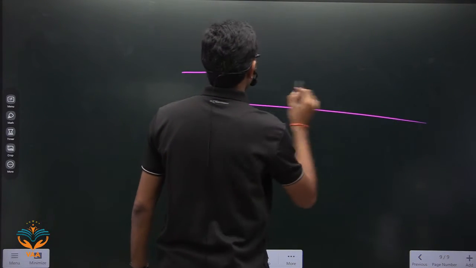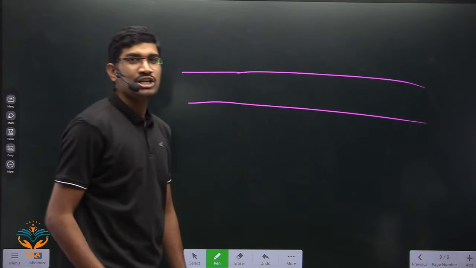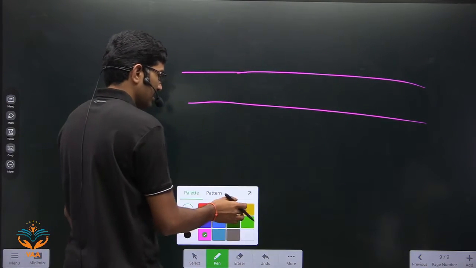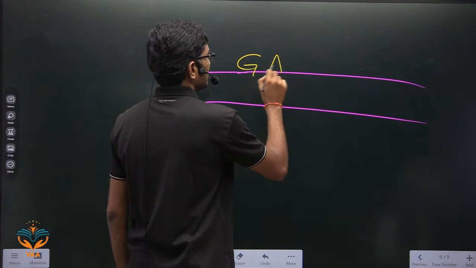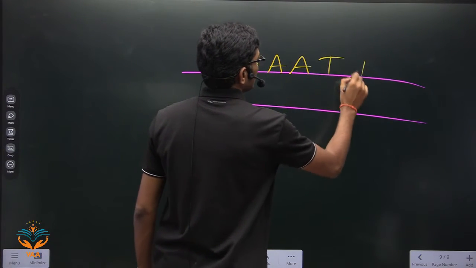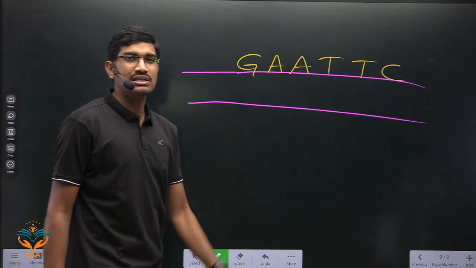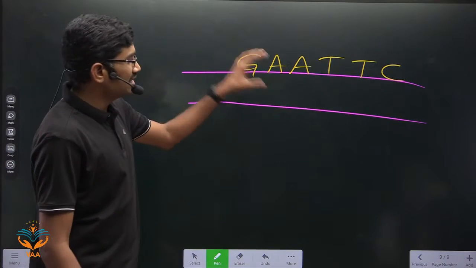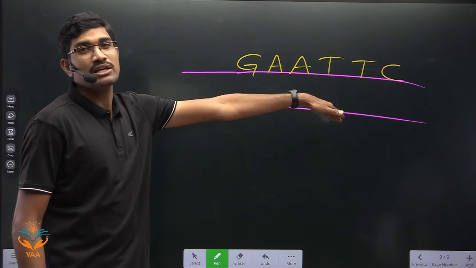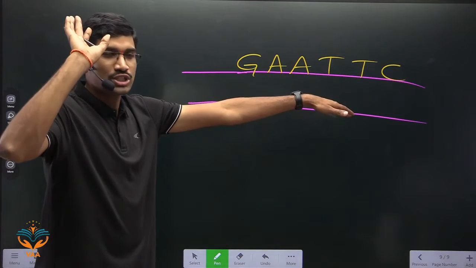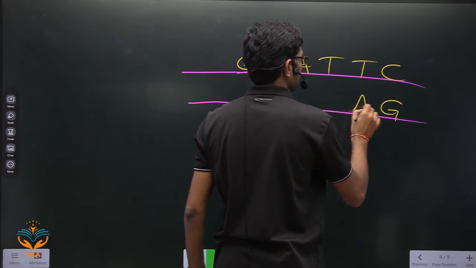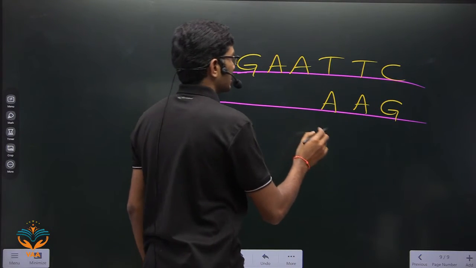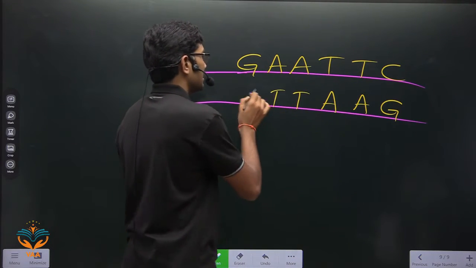Suppose this is a double-stranded DNA. In this double-stranded DNA, if you are observing some particular sequence, suppose this is G, A, T, T, C. Why am I using this sequence only? Because in the NCERT they have given this particular example, so we are focusing only on the NCERT example. You don't need to study anything extra than this. Simply NCERT examples are enough.